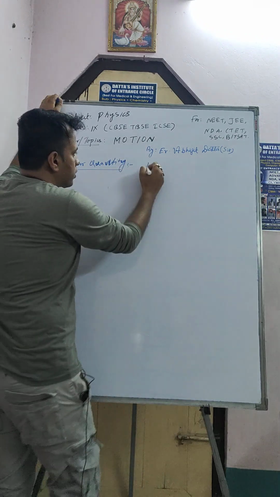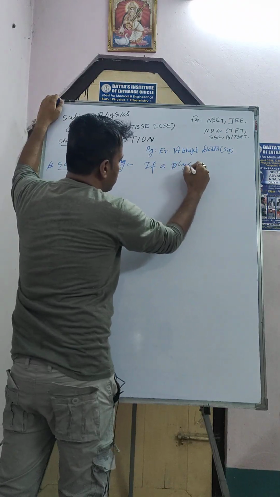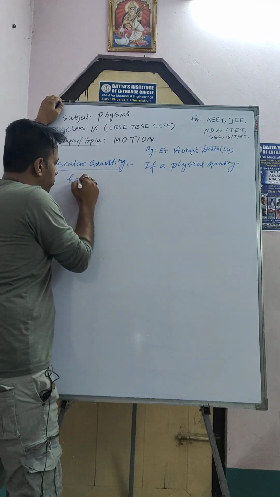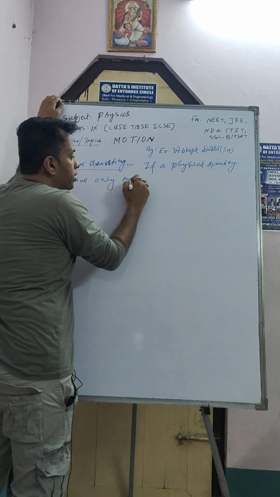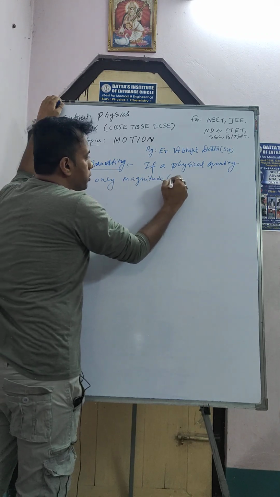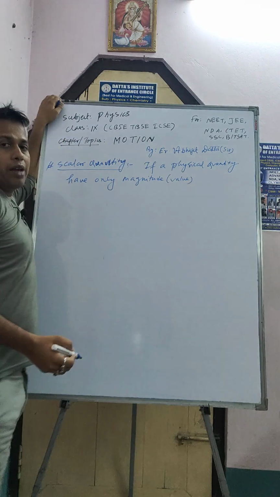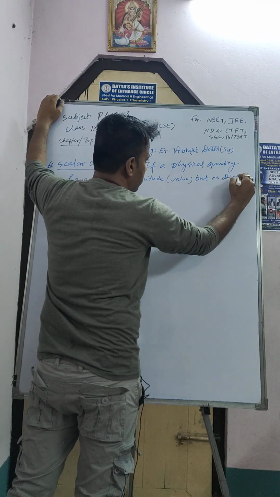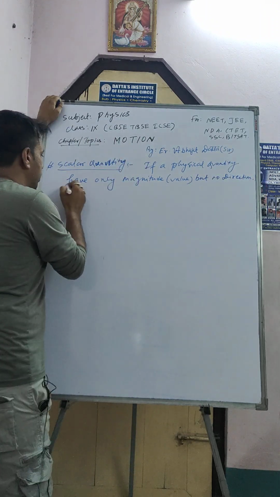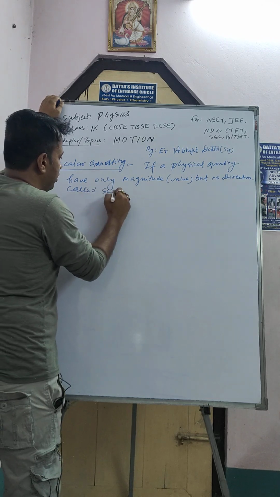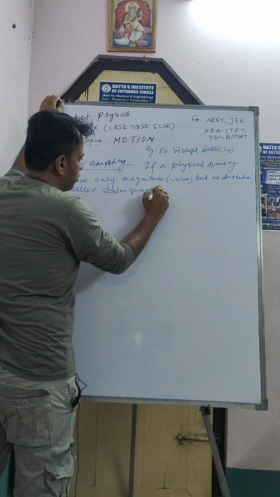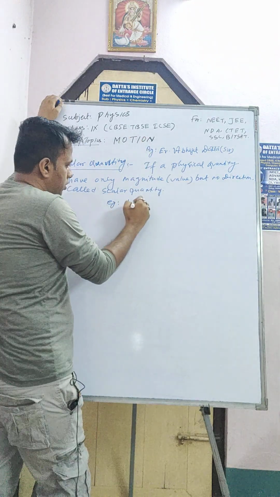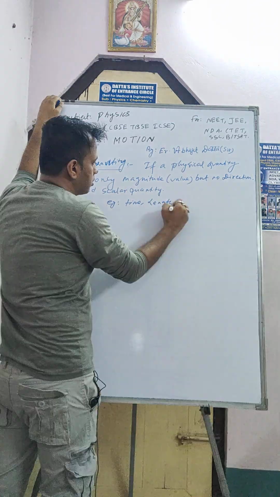If a physical quantity has only magnitude, meaning its value, but no direction, it is called a scalar quantity, right? For example, time, length, speed.